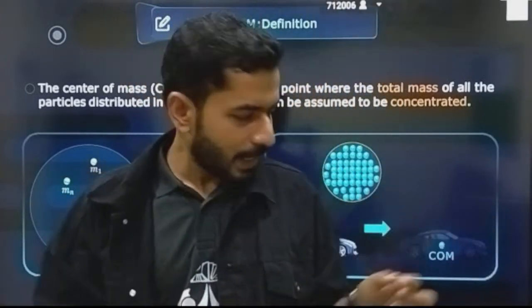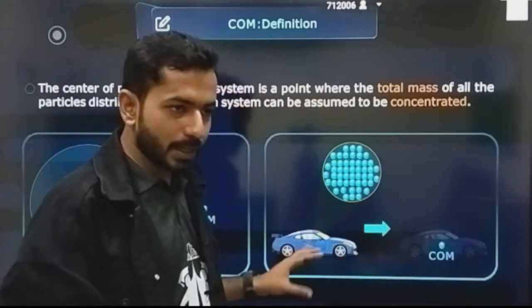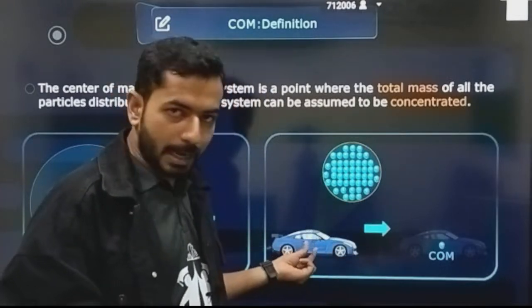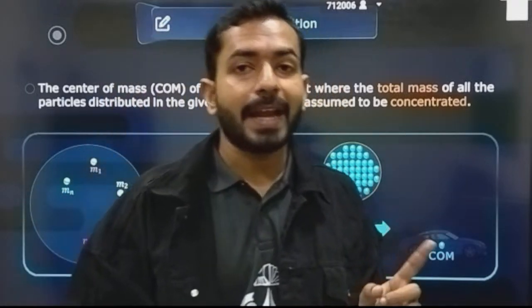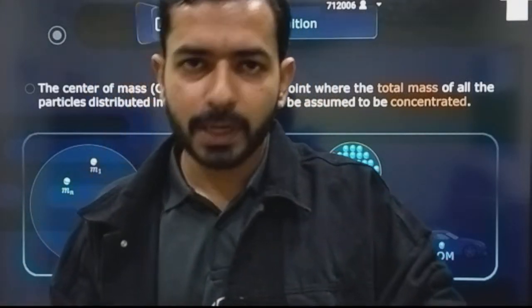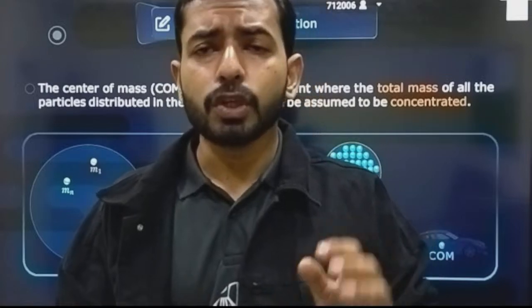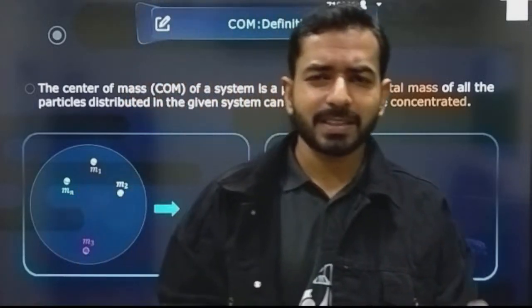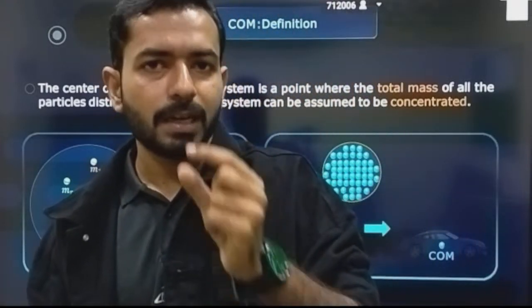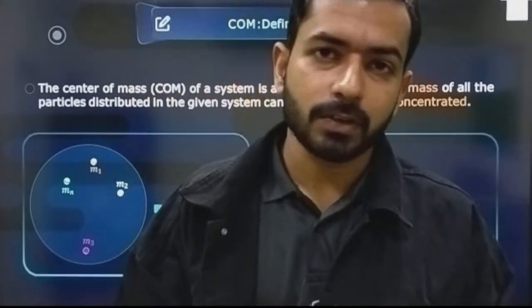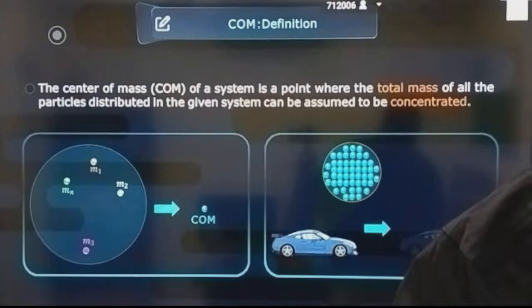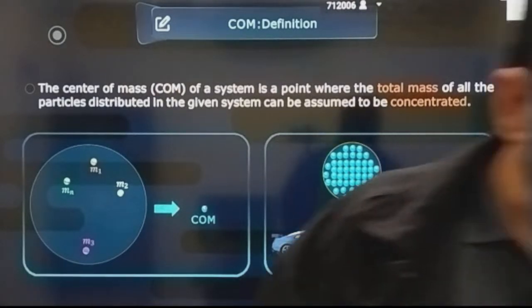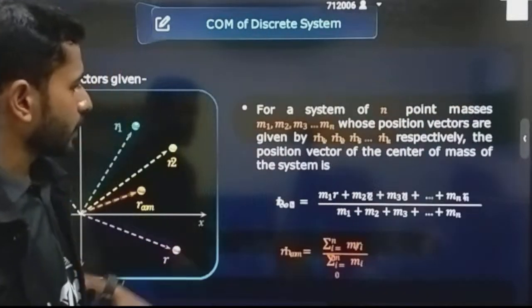So for that, I have to assume a center of mass point that will represent that all of the mass is concentrated at a single point. Now I will represent that single point as a complete whole, and I am going to write all the equations of displacement, velocity, acceleration, and everything for that single point. And that point is what? Center of mass. This is the use of center of mass. Okay, I hope that my voice is clear. So this was the use of center of mass.